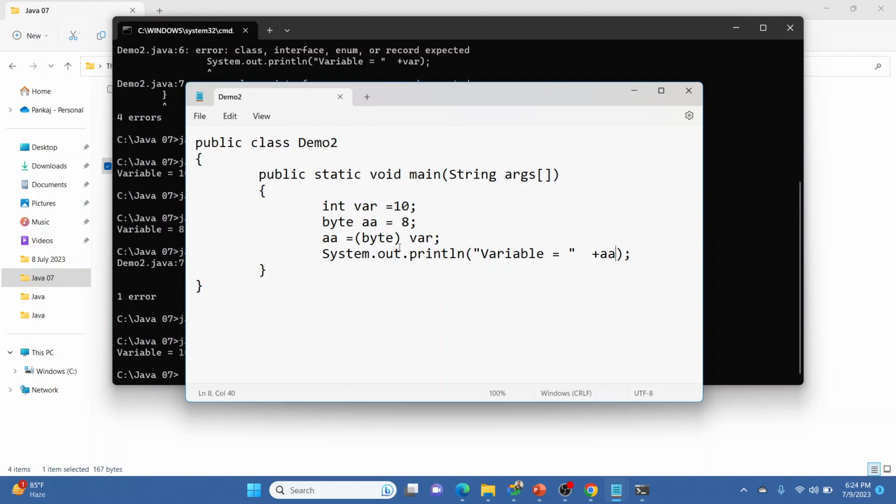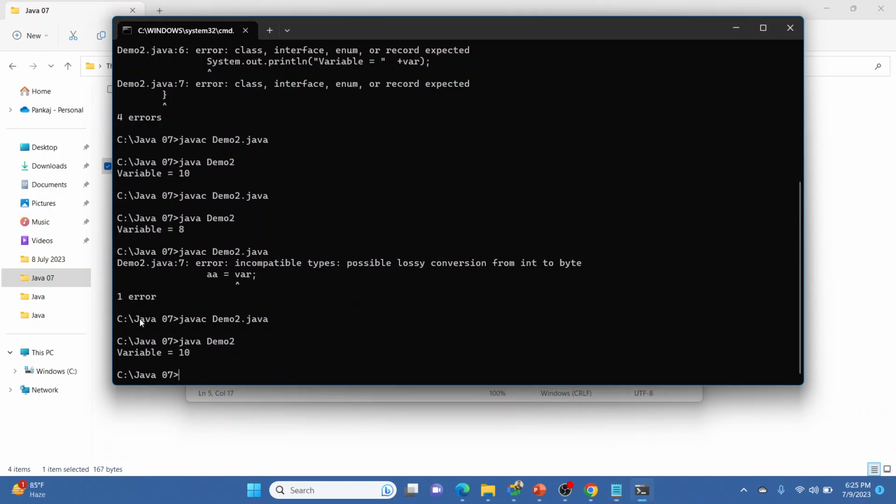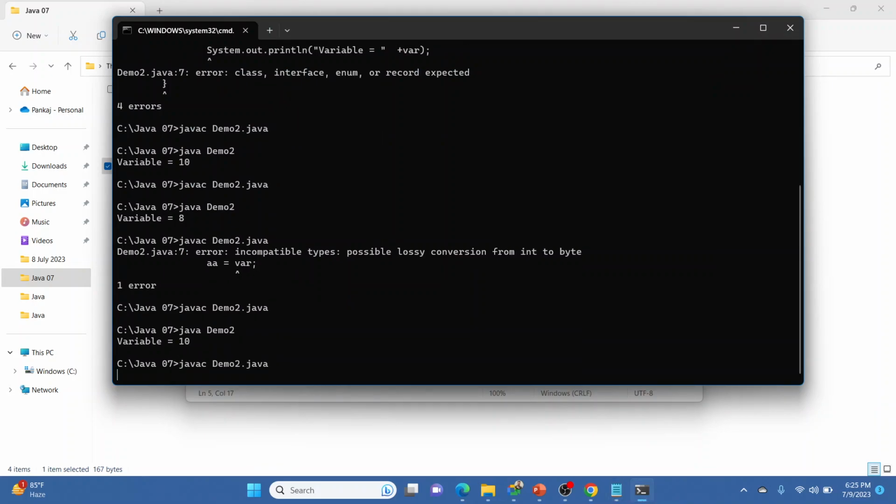Okay, we can use different variables, integer, double. Now if I try to store 10.50, it is going to show me an error. Why? 10.50 is a constant in decimal format, so it should be stored into float or double. If I compile it again, it is going to show me an error.